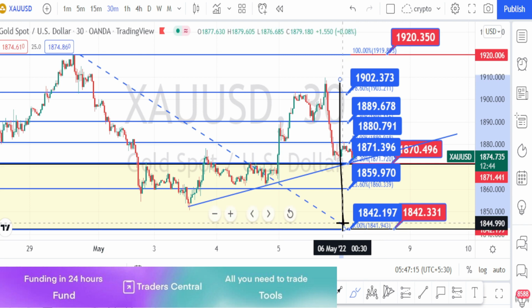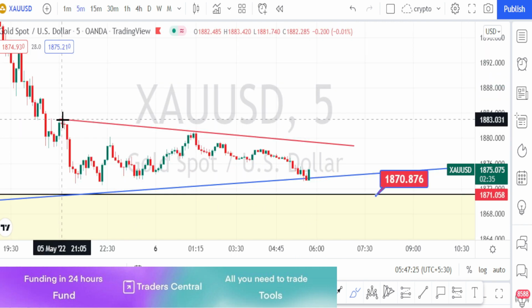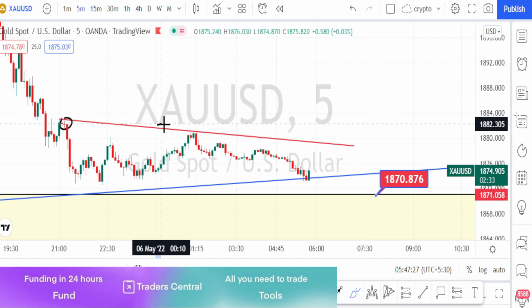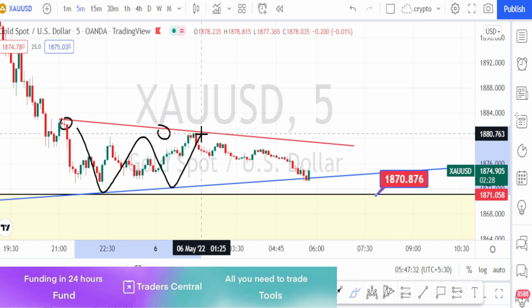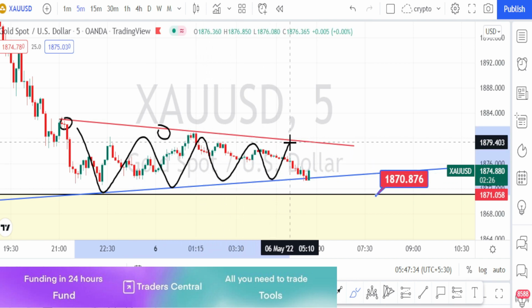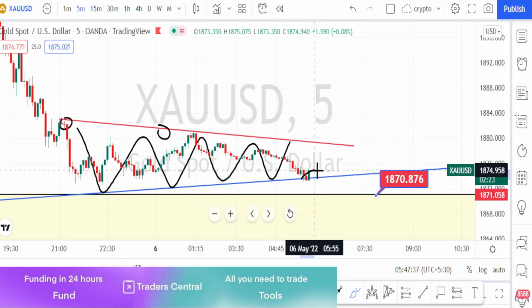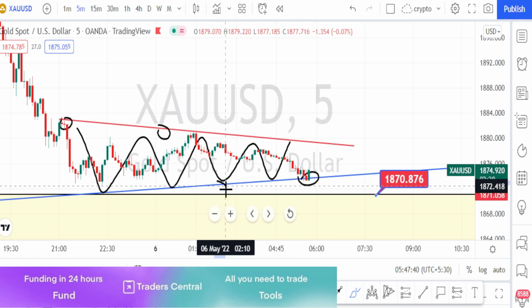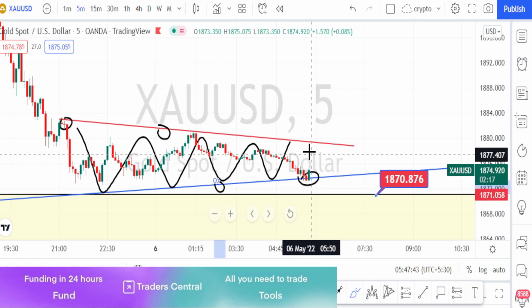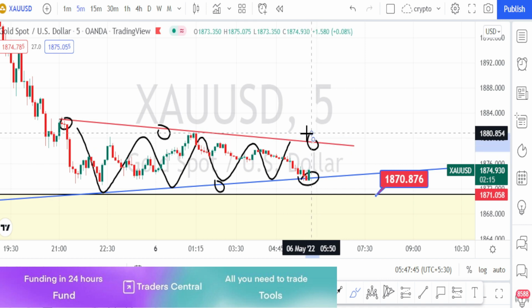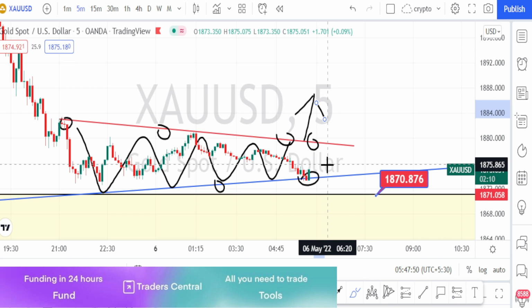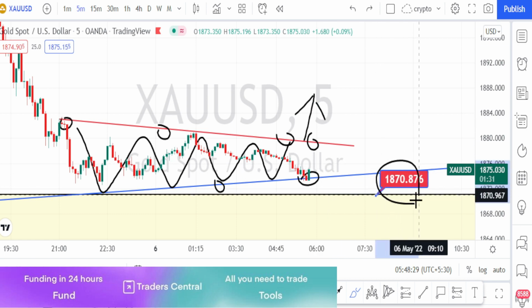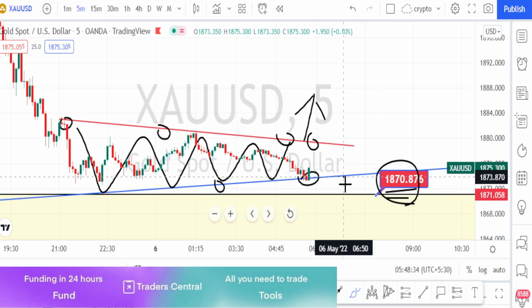Let us do the analysis in the 5 minutes time frame. In the 5 minutes time frame, we can clearly notice that the price action was trading within a support and resistance level, and it was forming a triangle pattern. And currently the price action has bounced back from the 30 minutes time frame trend line or support line, and wait for the price action to break this resistance line to decide on bullish side trades. Only when the price action breaks the higher time frame support level of 1870 will it be bearish side trades.